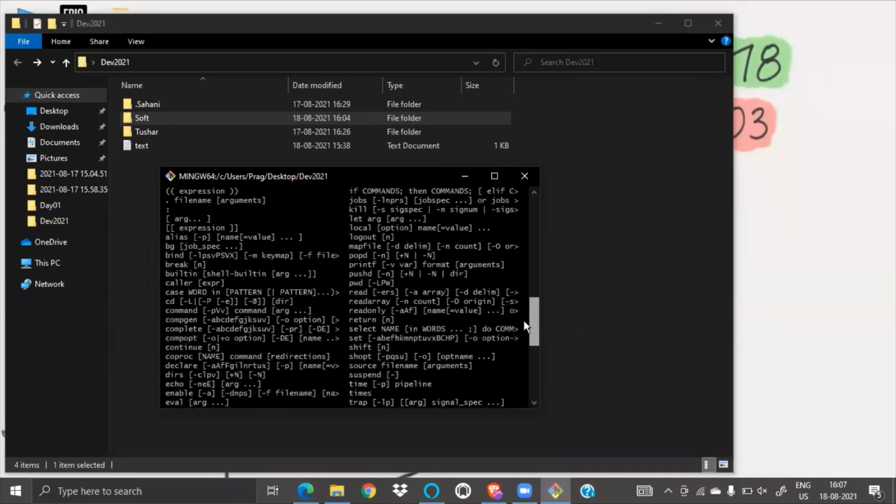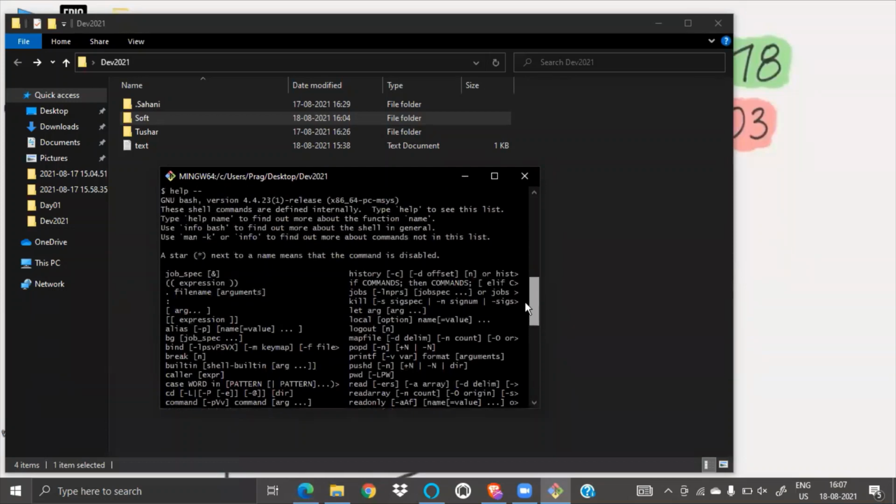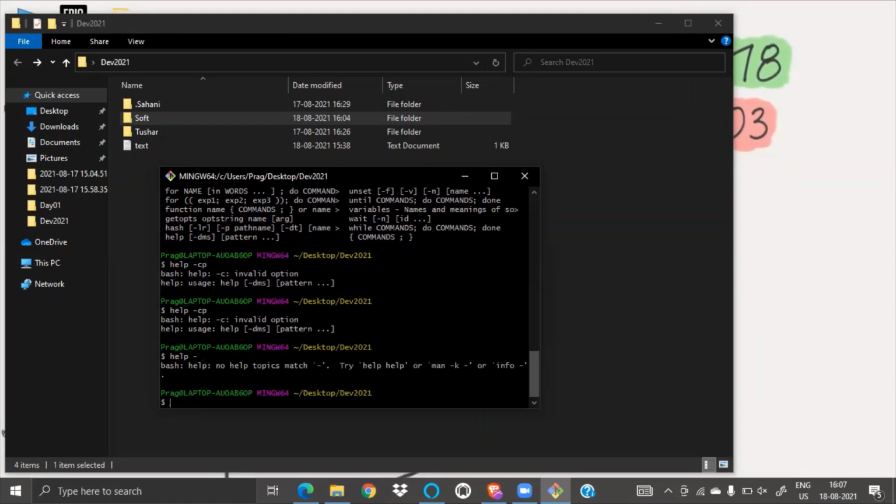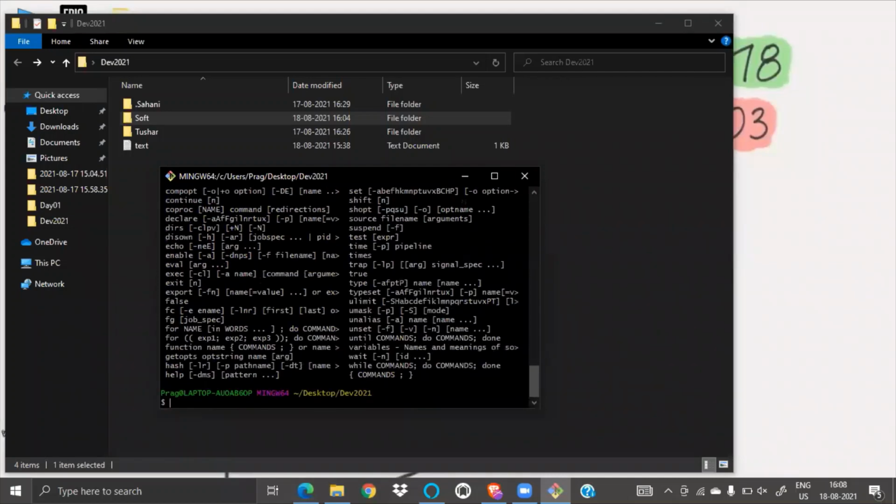So what is this? This is called manual. If you write help and then double dash, it will show you every command.